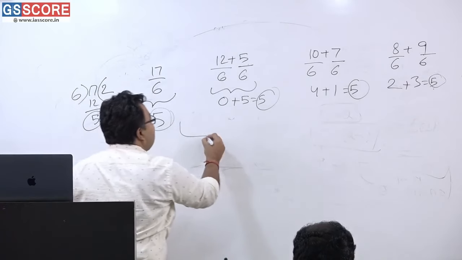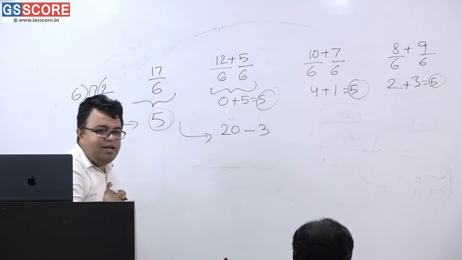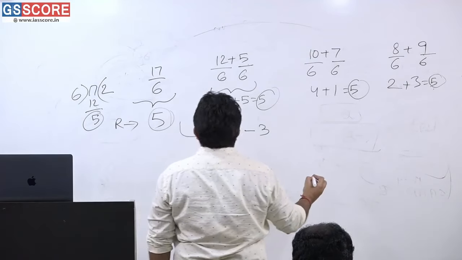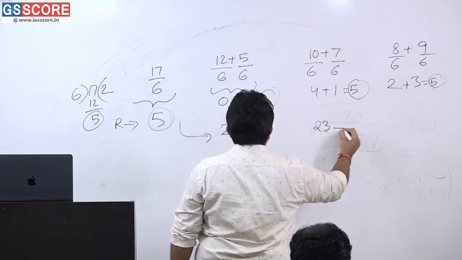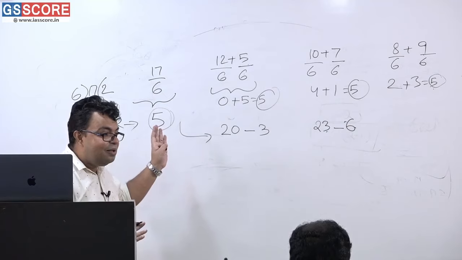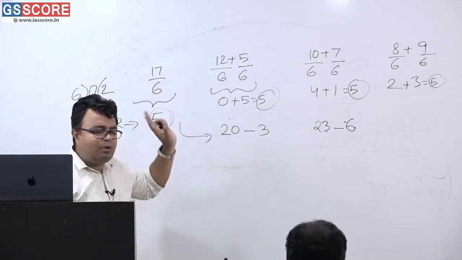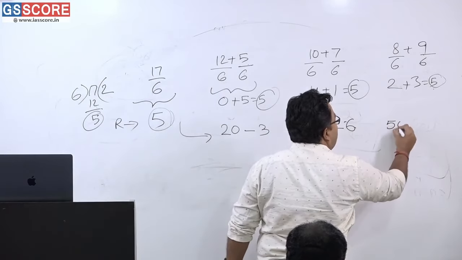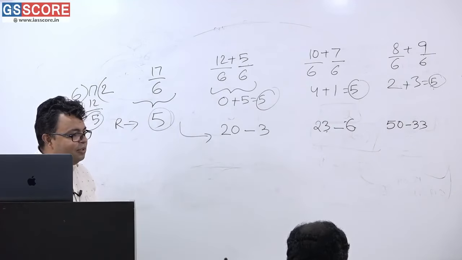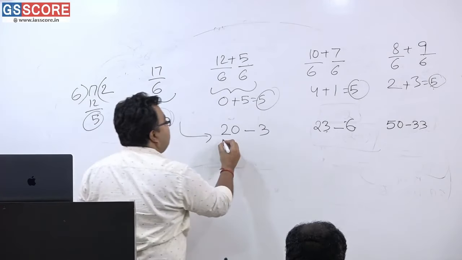Can I write this 17 by 6 as 20 minus 3? Can I say it or not? Or like 23 minus 6? Can I say it like this? 23 minus 6 is equal to 17. So 17 I am writing it down. Now, can I write it like 50 minus 33? Please tell me. 50 minus 33, what is it? 17. All right.